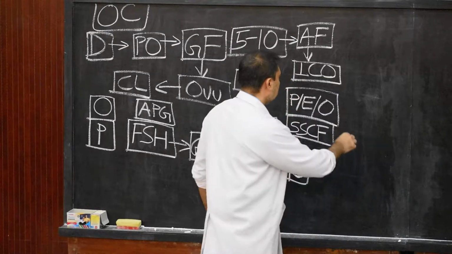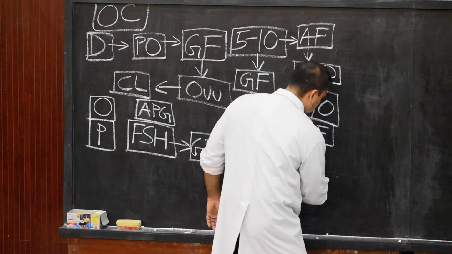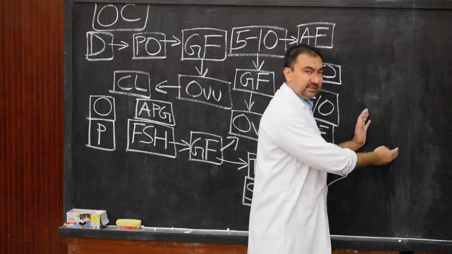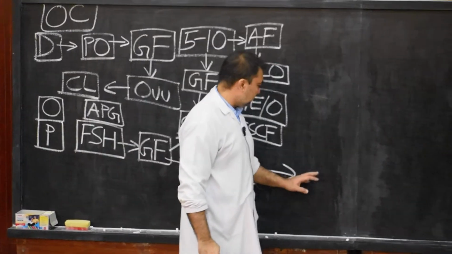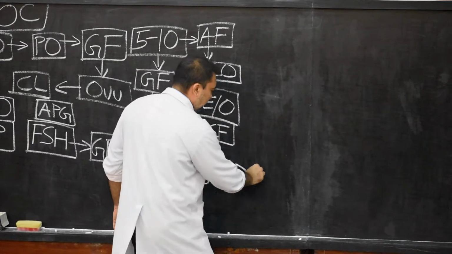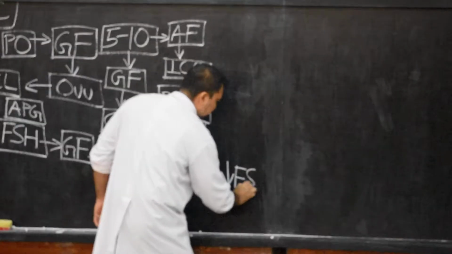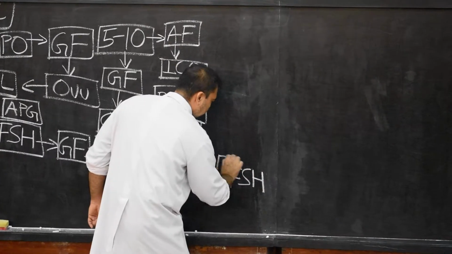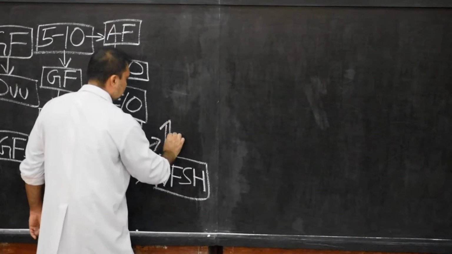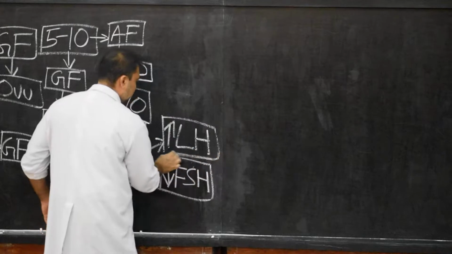And finally, now we will come to this side also. The same estrogen will cause the inhibition of FSH. So inhibition, I will put this as a down arrow, inhibition of FSH. And at the same time, it will cause an increase in LH, luteinizing hormone. This change is very important.